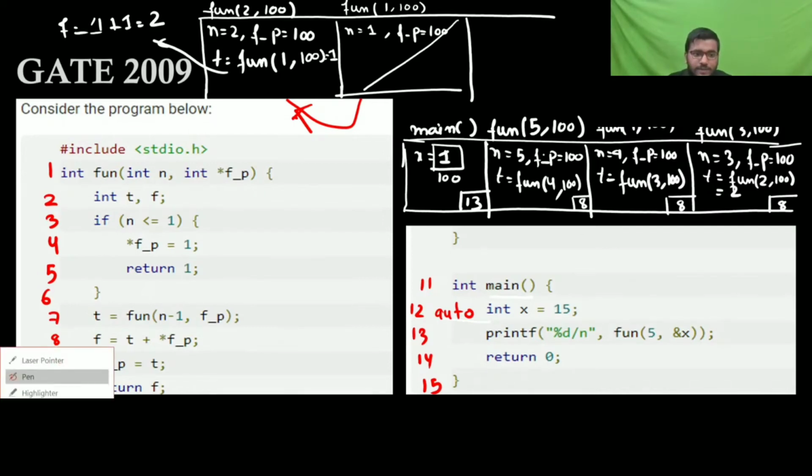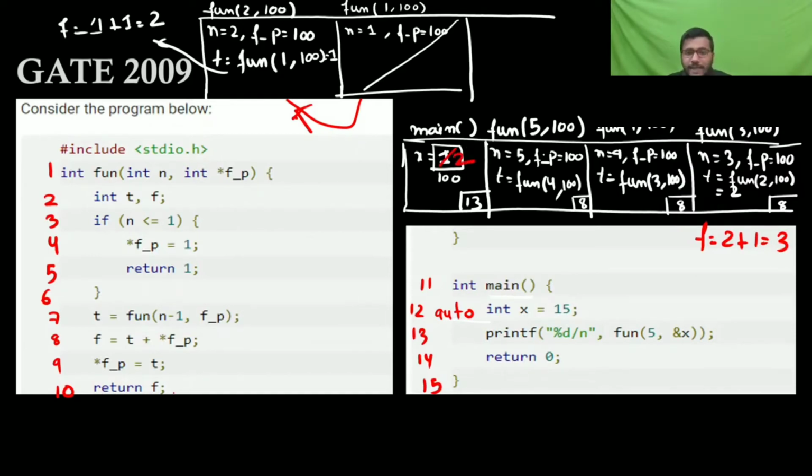Then after t is 2, f is going to be t, that is 2, plus the value at that address 100, which is 1, so that is going to be 3. Then again the value at that address you are making as t. t is 2, so now it will be 2.